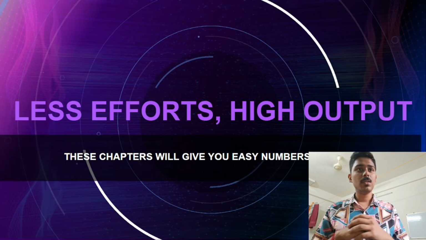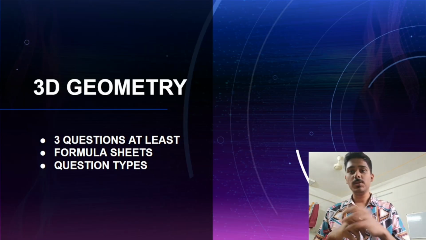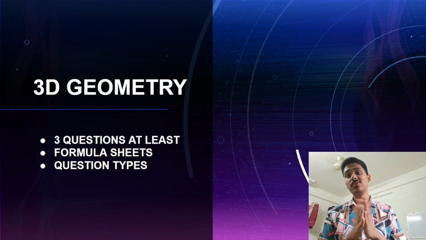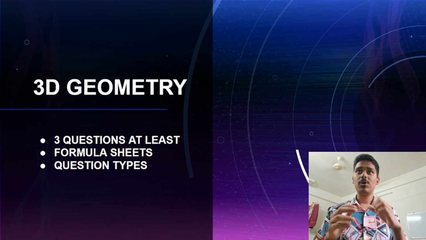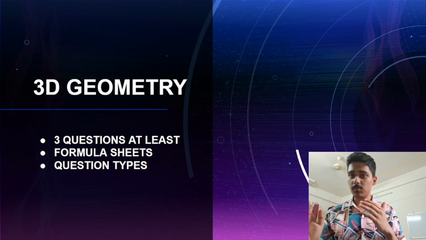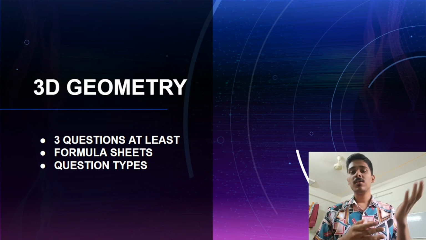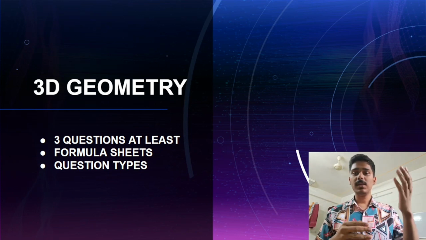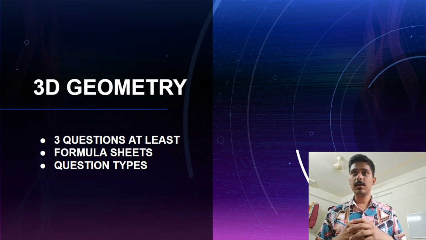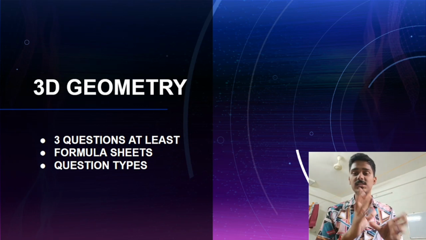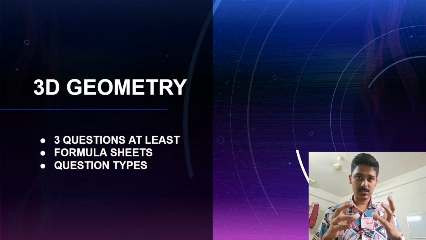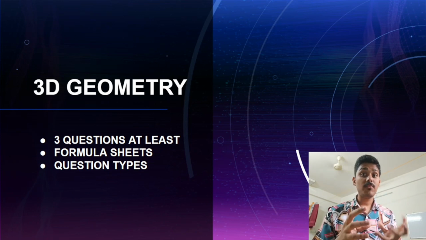So let's get started. The first chapter would be 3D geometry. Obviously 3 questions will come in each paper, so it's a very good chapter. You have to remember the formulas. What you can do is make a formula sheet, or you may have a formula sheet from coaching or anyone. I may also put it on the Telegram channel. And then what you can do is make pattern type of questions. For example, if you have two skew lines, note down the 2-3 types of questions that are made on that basis and practice them once. So it would help you gain a very good command over it.